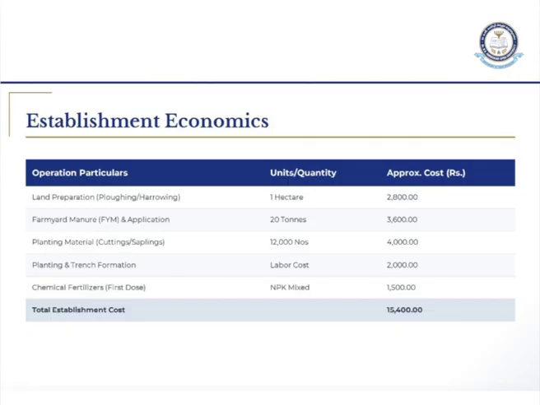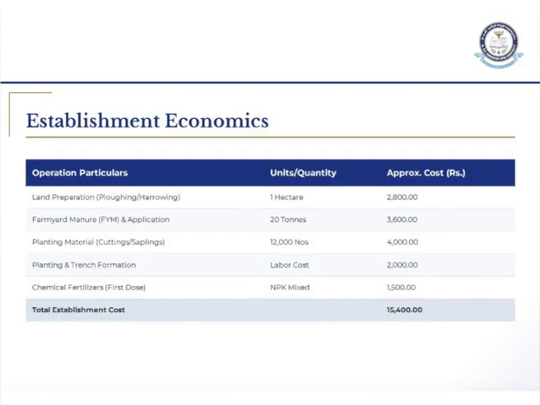Here you can see, first I said that you can start up a mulberry field. So I'll give you the starting price you have to keep as an investment. First, you have to prepare the land. If you have land, it's okay. If you don't have land, you have to take it on lease. If you have the land, first you will go through ploughing or harrowing. For 1 hectare, the cost is 2,800.